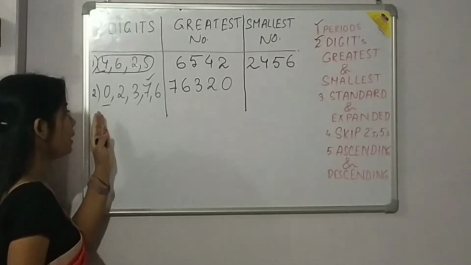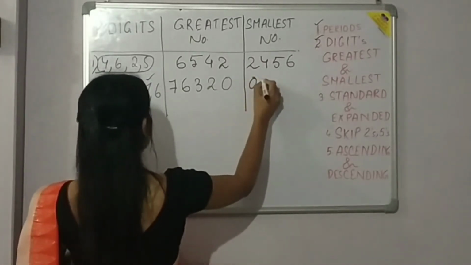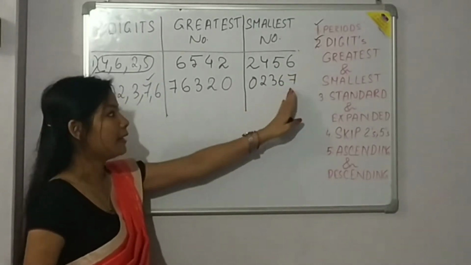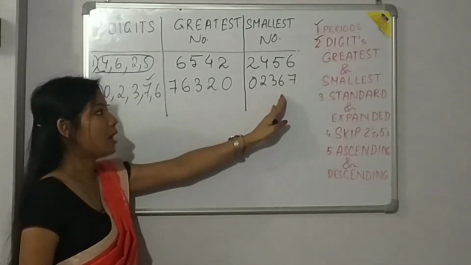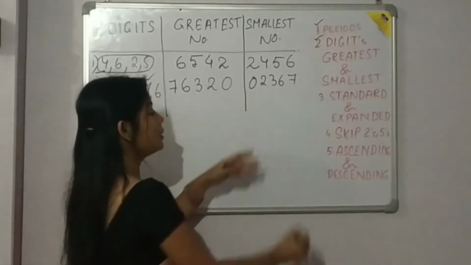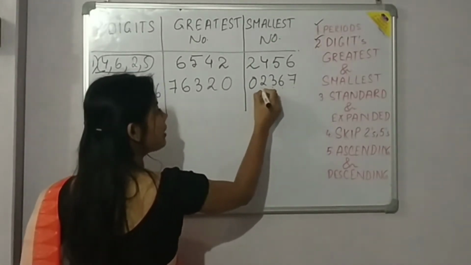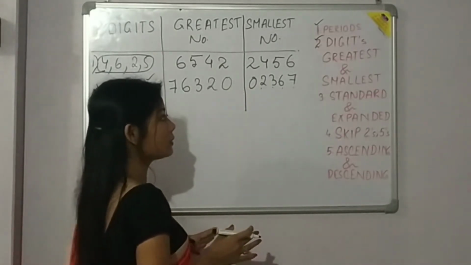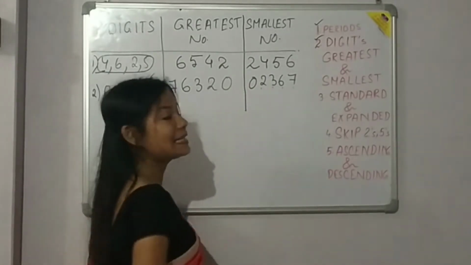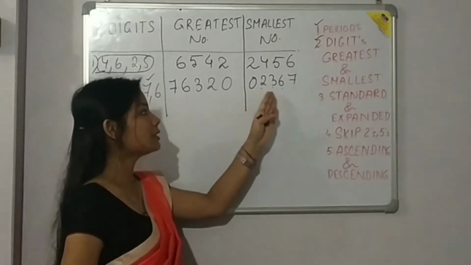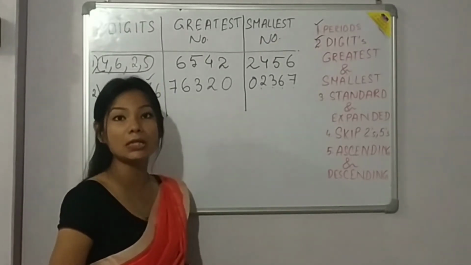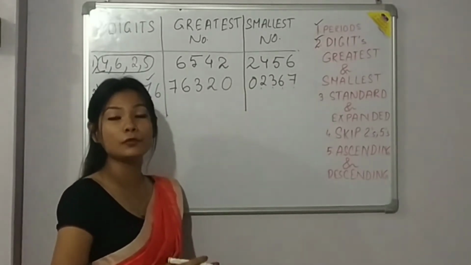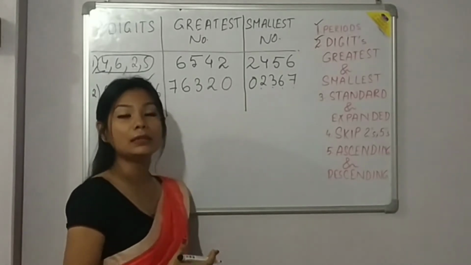Alright. If I write 0, 2, 3, 6 and 7 like this, then let us count how to read this number. Ones, tens, 100, 1000. Here the 10,000 place is 0, so we will not write 10,000. So we will pronounce this as 2367, which is wrong, because we are provided with 5 numbers, so we have to pronounce it in the 10,000s.